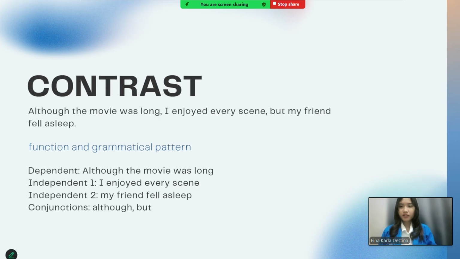Contrast. The sentence is: Although the movie was long, I enjoyed every scene, but my friend fell asleep. Functional and grammatical pattern. Number 1, dependent: although the movie was long. Independent 1: I enjoyed every scene. Independent 2: my friend fell asleep. And the conjunctions are although and but.